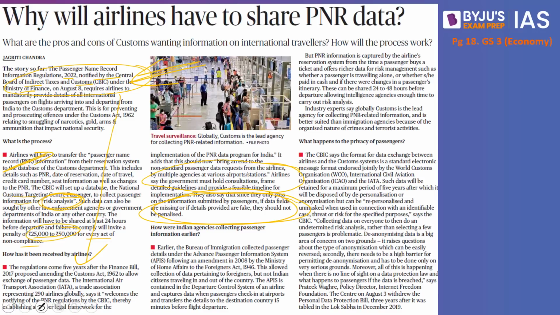How will this information be safeguarded? We have the CBIC, which says that the format for data exchange between the airlines and the customs systems is a standard electronic message format endorsed jointly by the World Customs Organization, International Civil Aviation Organization, and the IATA. So there is a prescribed code that is already in place. This program, this algorithm or exchange of data makes sure that the privacy of the individual is also taken care of as well. As per the regulations given by the Central Board of Indirect Taxes and Customs, it has also said strict information privacy and data protection will also be taken care of as well.